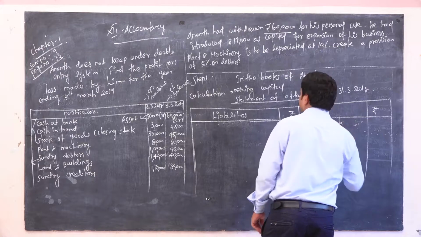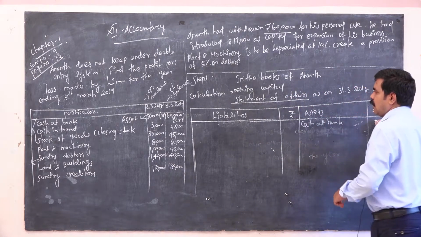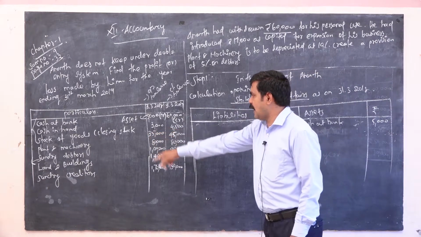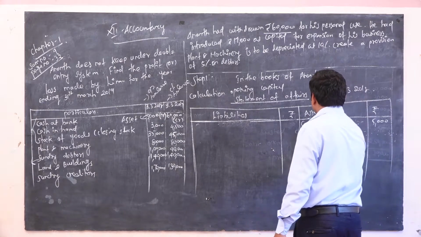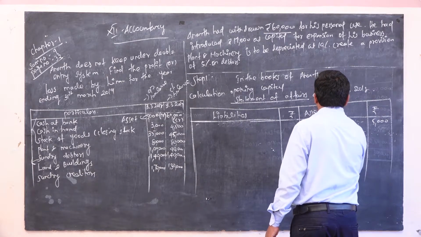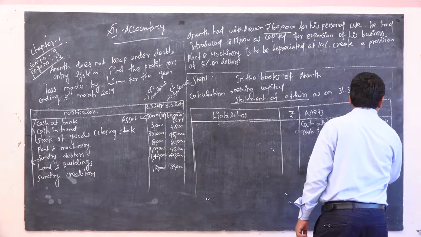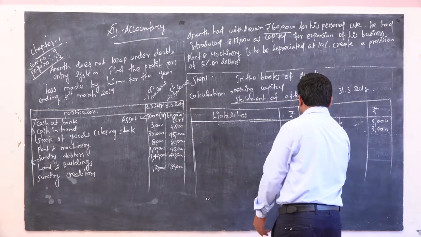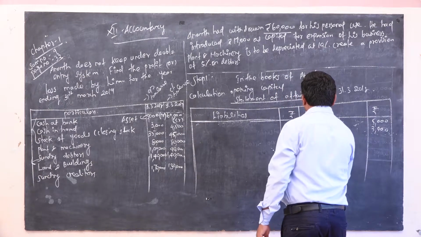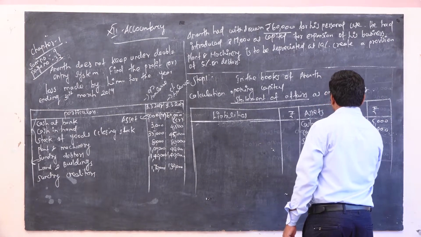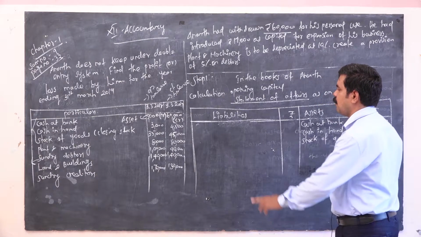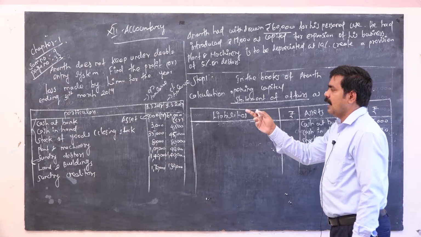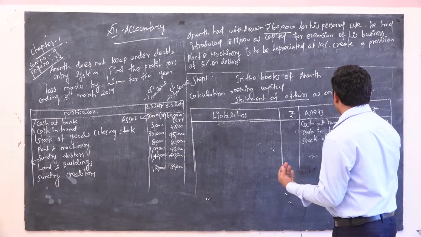That is debtor, so it comes under the asset side. The amount is 5,000. Next one, cash in hand. The amount is 3,000. Next one, stock of goods. The amount is 35,000. It is one of the current assets, so we have to take it.